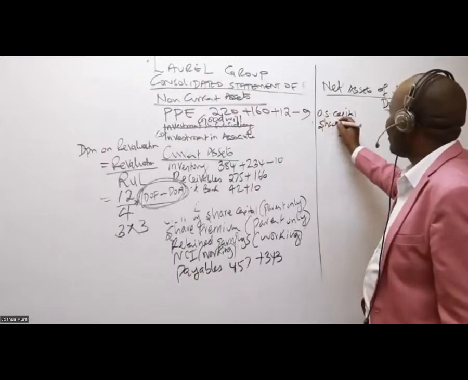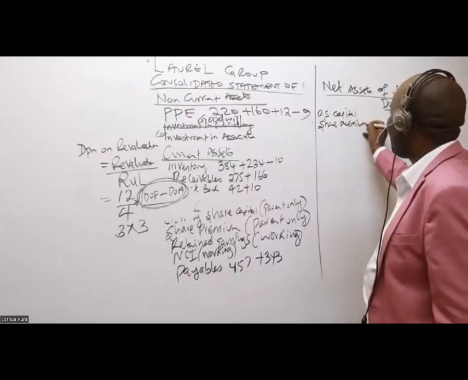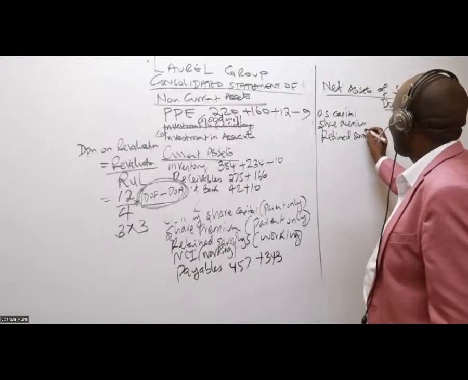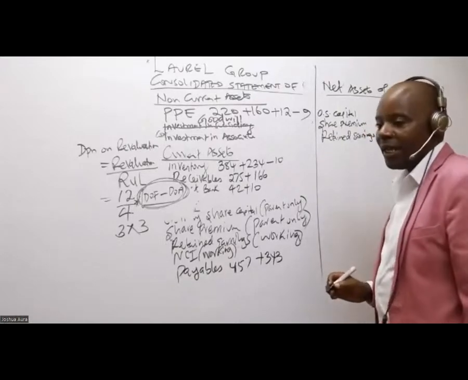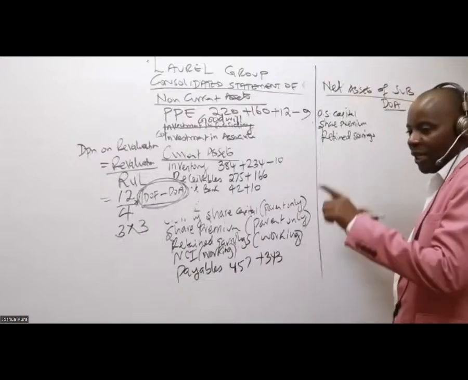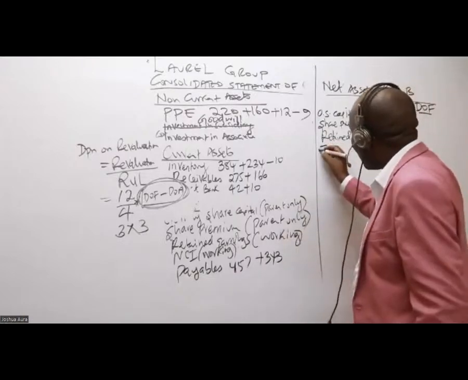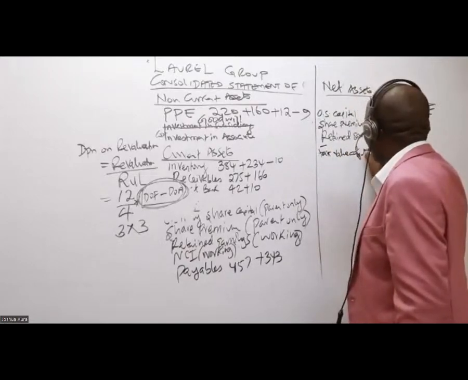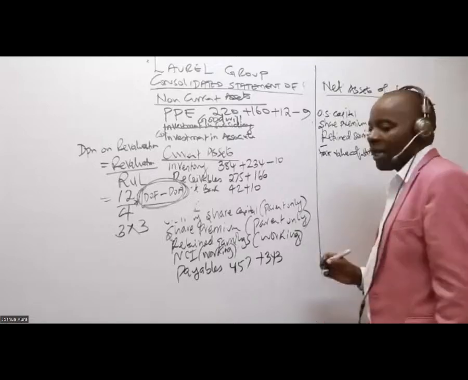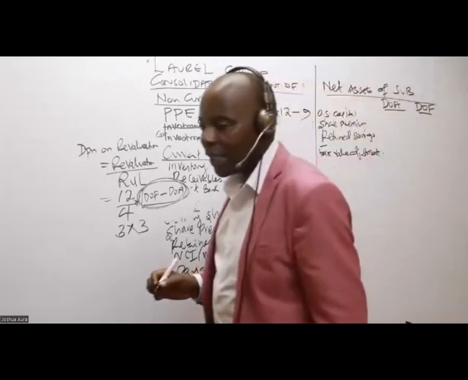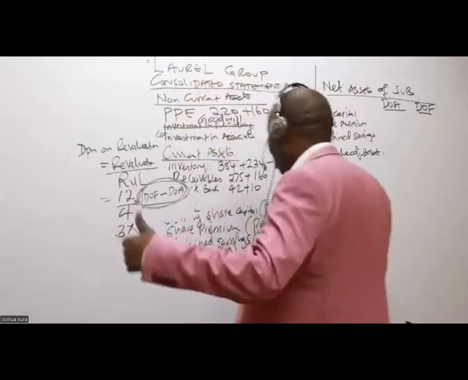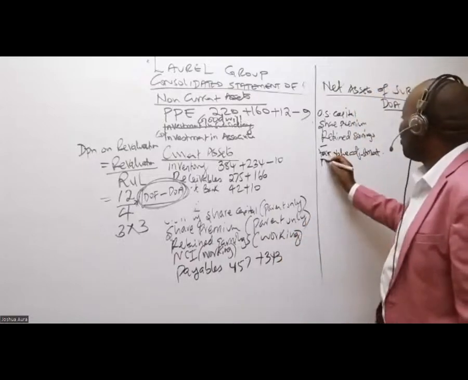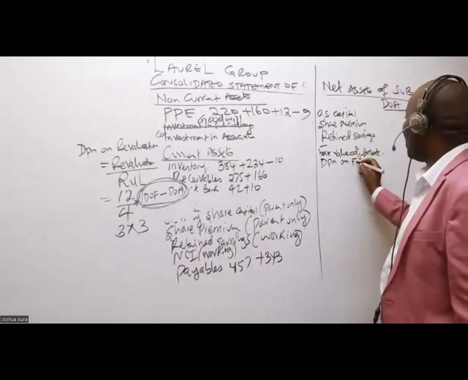We have share premium. We have retained earnings. We have revaluation, but we call it fair value. Here, if you want to scare the examiner, you call it fair value adjustment. That's how you call it here. And then lastly, depreciation on fair value. I think I need to give somebody a present. Depreciation on fair value adjustment.